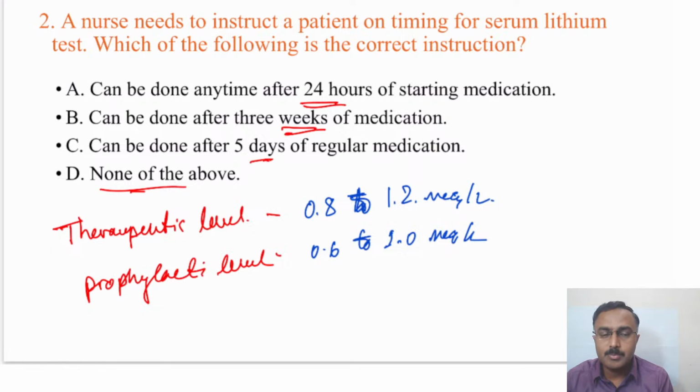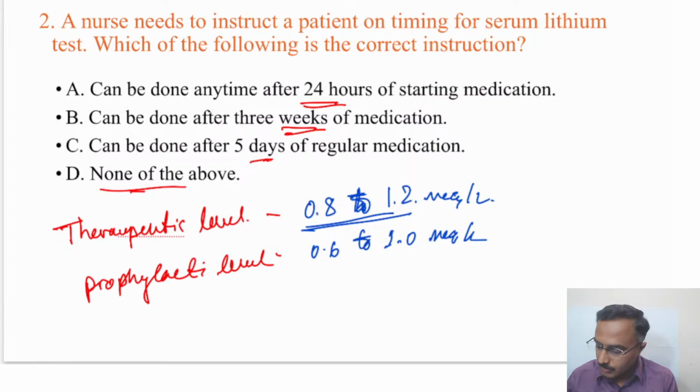When the patient presents with mania, there needs to be a therapeutic improvement that has to happen, so it requires a bit higher serum lithium level to achieve. Yeah, again Manu has messaged correctly, just a minor correction, 0.8 to 1.2 milliequivalents per liter.